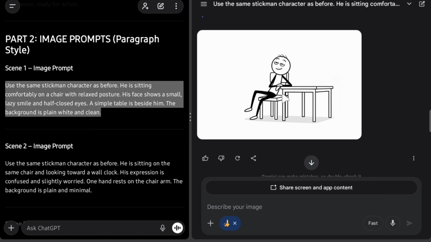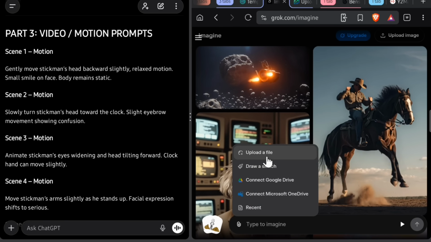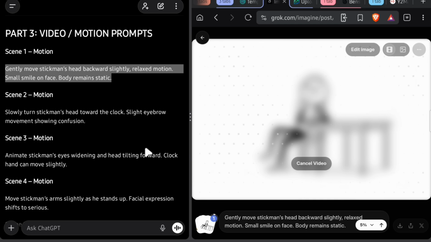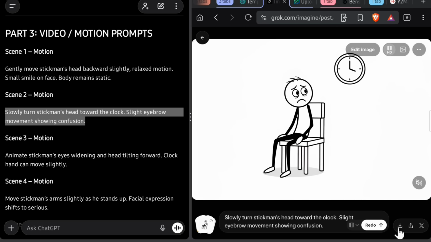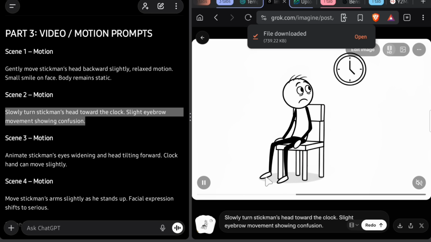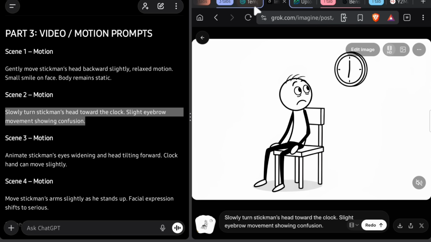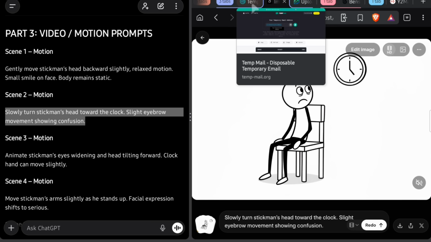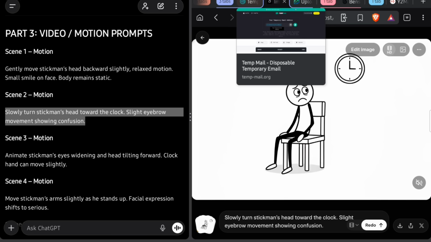Once all images are generated, move to Grok AI for video generation. Go to Imagine, upload the first scene image, paste the first video prompt, and generate the video. After it's generated, upscale it to 1080p and download it. Then repeat the same steps for all scenes. Keep in mind that the free version of Grok AI allows only 20 generations per day, but you can use temporary email services like TempMail to log in with multiple accounts. A process I've already explained in another video linked in the description and pinned comment.